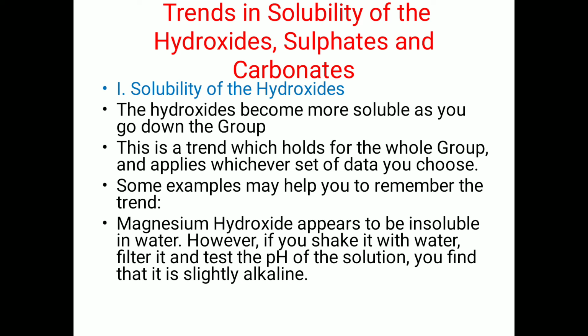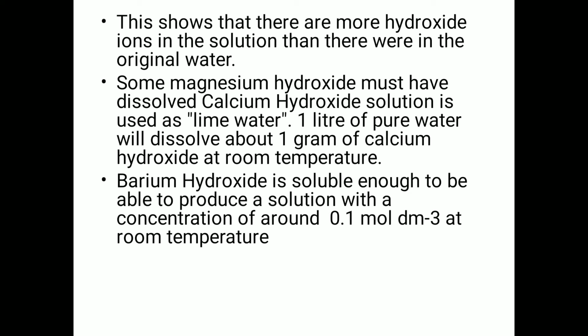Magnesium hydroxide appears to be insoluble in water. However, if you shake it with water, filter it and test the pH of the solution, you find that it is slightly alkaline. This shows that there are more hydroxide ions in the solution than there were in the original water. Some magnesium hydroxide must have dissolved. Calcium hydroxide solution is used as lime water.